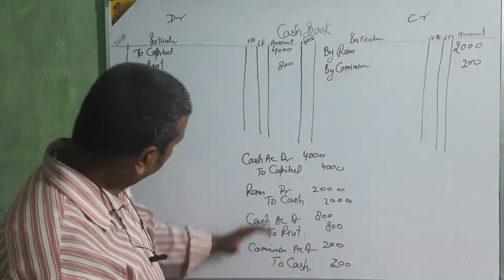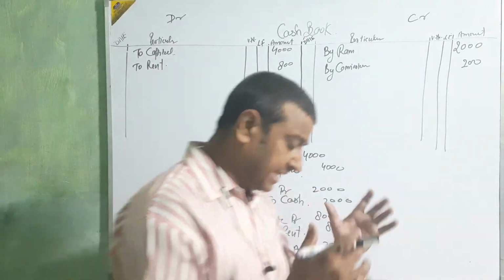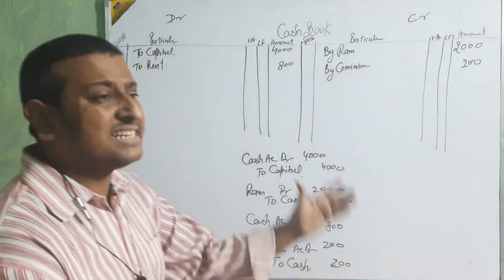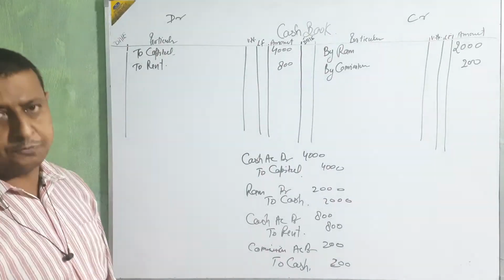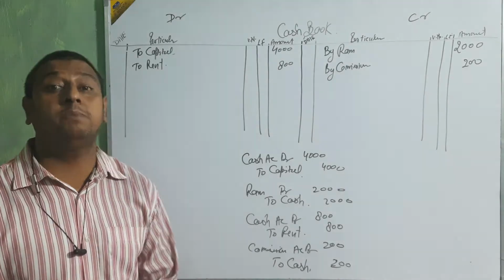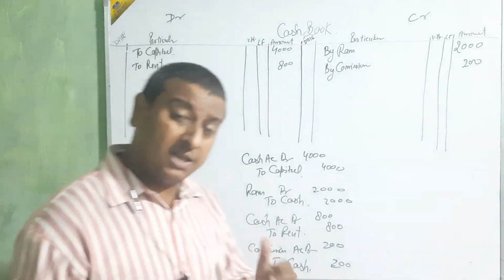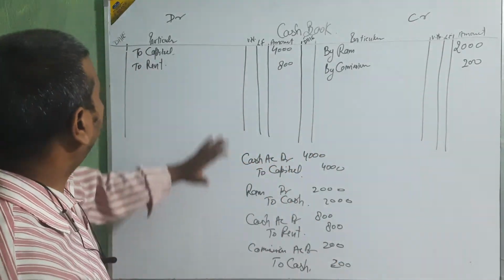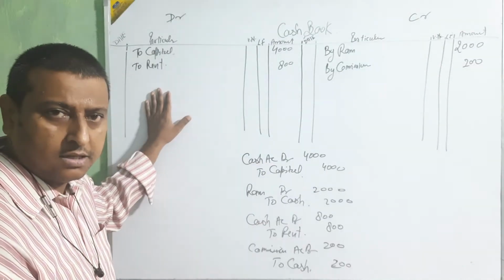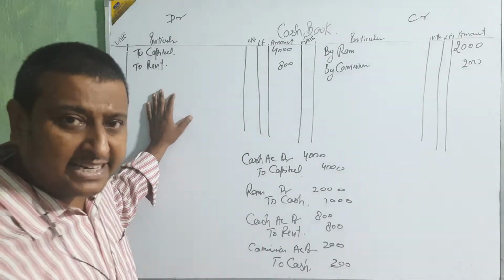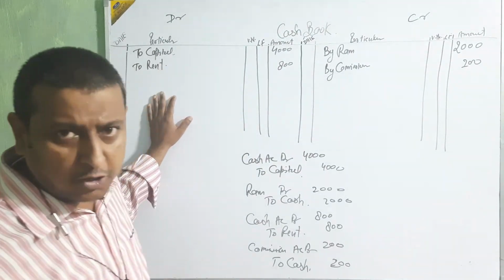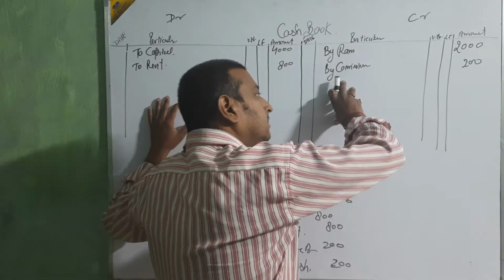If you are not able to understand this system, just take one trick. If your business is receiving the cash, then sure and certain, debit. And paying the cash, or cash going out of your business, then credit.